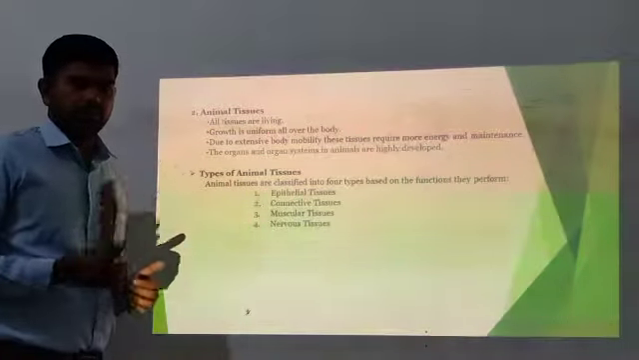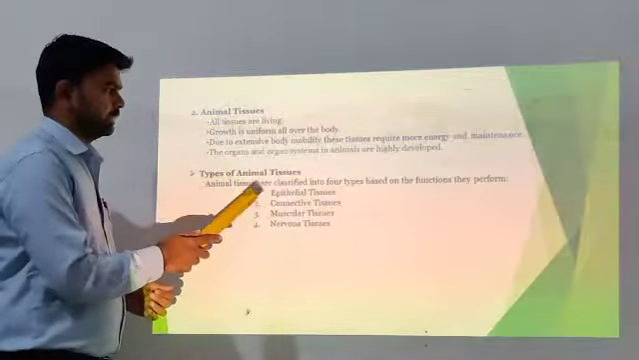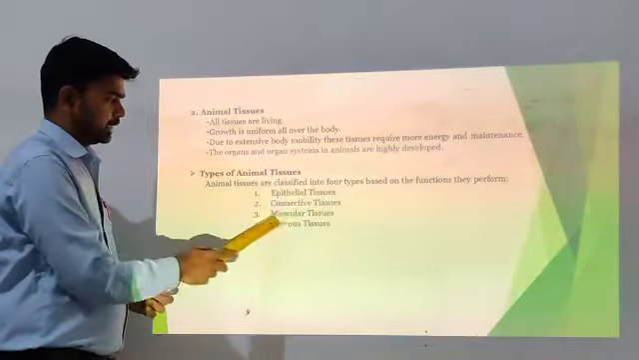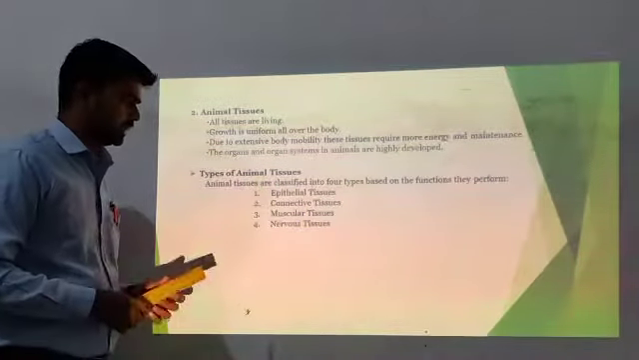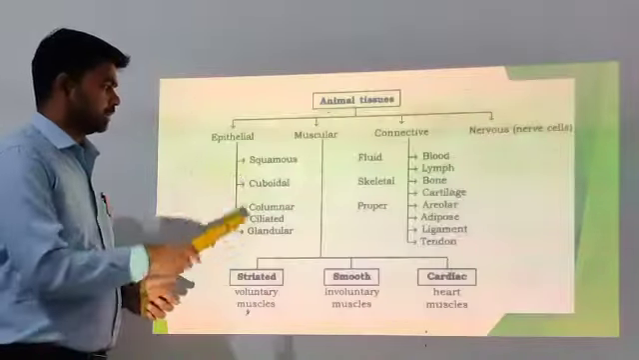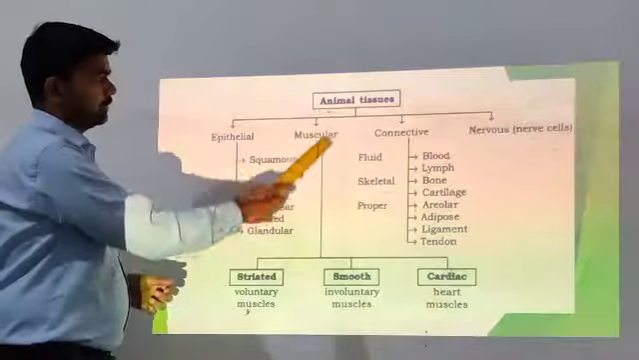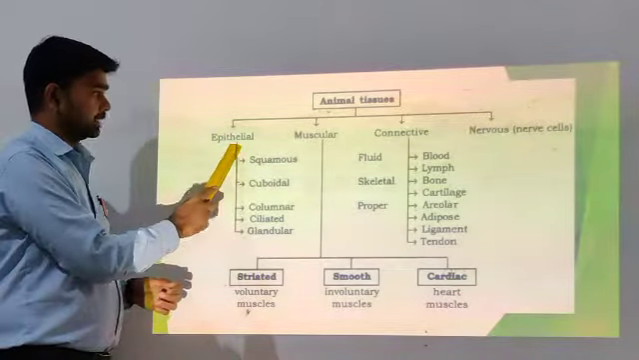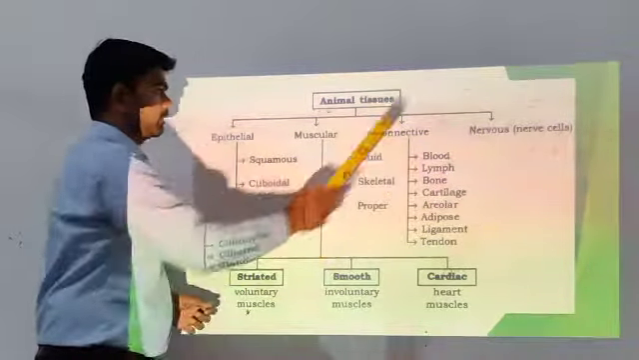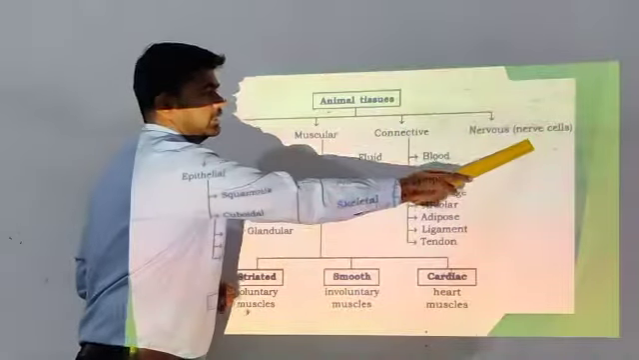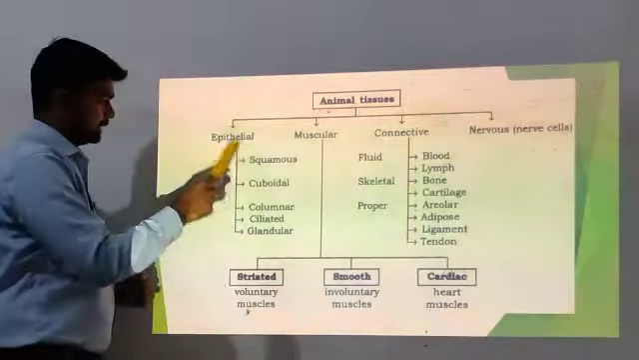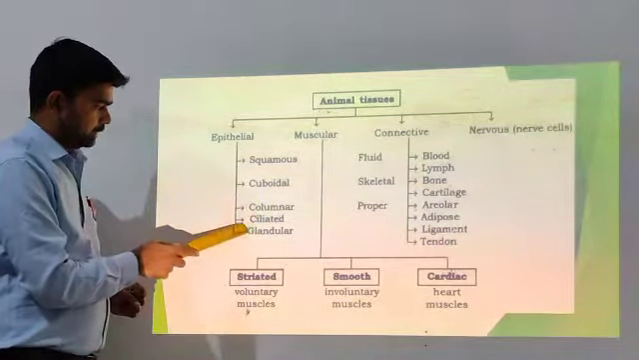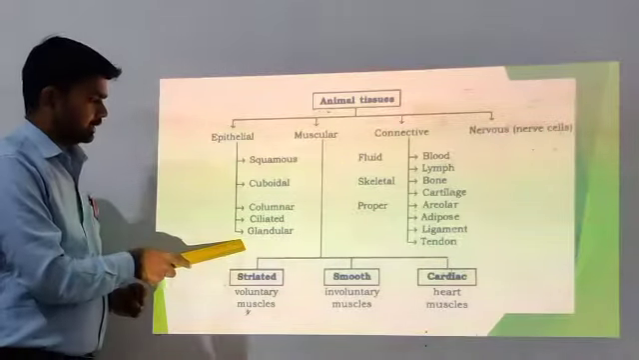Again, we have different types of animal tissues. There are 4 types of animal tissues. First is epithelial tissue, connective tissue, muscular tissue, and fourth is nervous tissue. So these are the classification of animal tissues. Nervous tissues are also called nerve cells. In epithelial tissues, we have squamous, cuboidal, columnar, ciliated, and glandular.